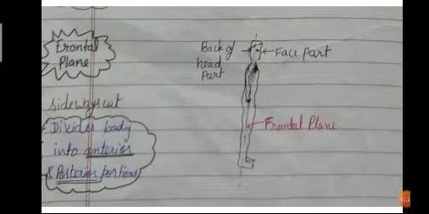Second is the frontal plane. The frontal plane is a sidewise cut that divides the body into anterior and posterior portions: the back part and the face part. You can see the diagram on the screen; it's really easy to understand. This is the frontal plane, a sidewise cut dividing the body into anterior and posterior.